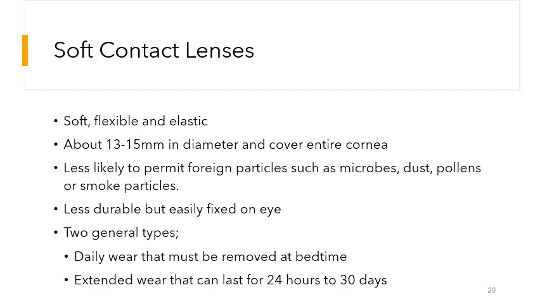Next we have the soft contact lenses. The soft contact lenses, as the name indicates, are soft, flexible and elastic in nature as compared to the hard contact lenses. These are not rigid in structure, and of course they are not durable. They are about 13 to 15 millimeter in diameter, much larger than the hard contact lenses, and because of that they cover the entire cornea as well.